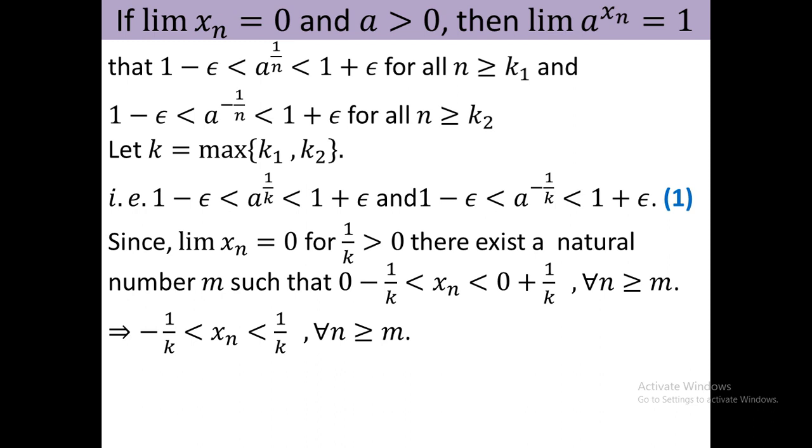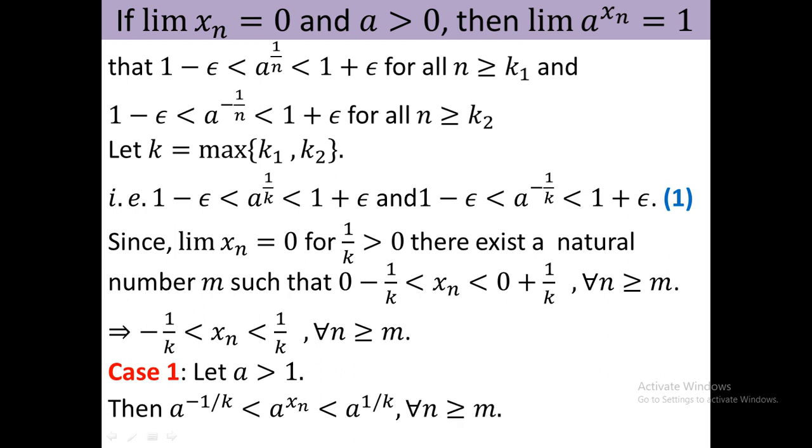Here given that a is positive, actually I prove the result at first taking a is greater than 1 and then taking a is less than 1, and at last we consider the case when a equal to 1. However, in case 1 we consider a is positive and as well as it is greater than 1. Since a is greater than 1, therefore if you take these as power of a, the inequality remains unchanged, that is a to the power minus 1 by k less than a to the power x n less than a to the power 1 by k.